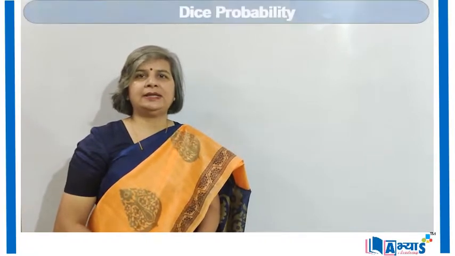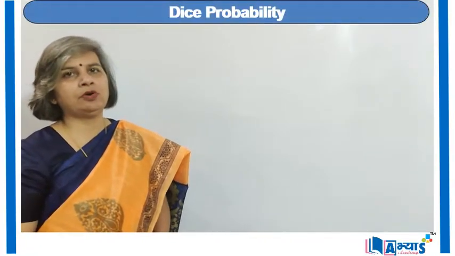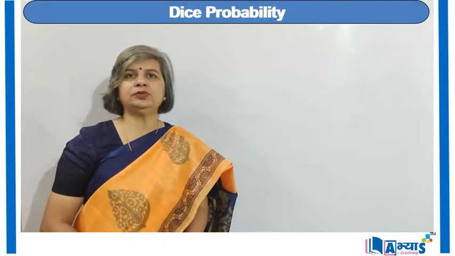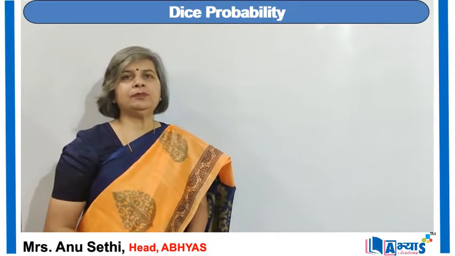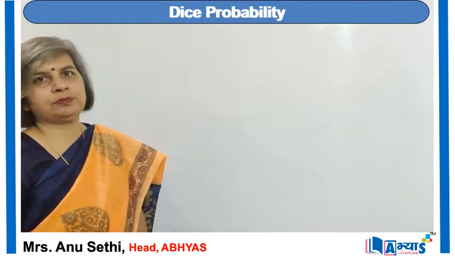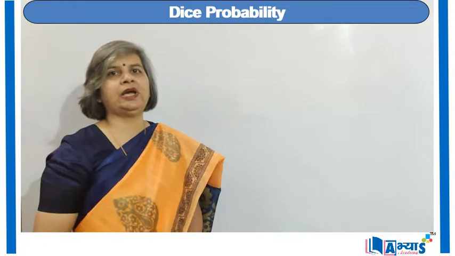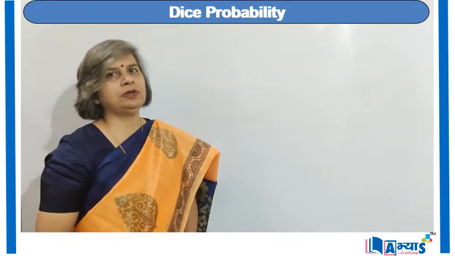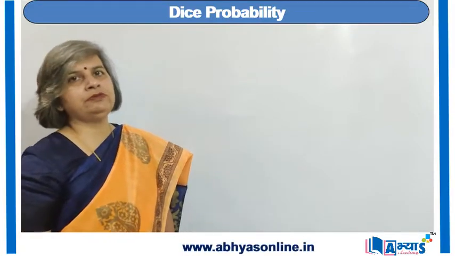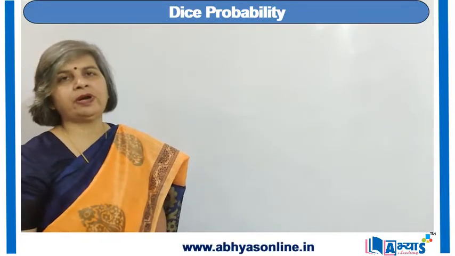Now let us discuss the concept of dice probability. A dice is a cube, or we can say an object with 6 square faces. It is generally used by children in board games. Basically a dice is a 6-faced object, and on each face we have a different symbol to identify the face. Generally a dice is numbered from 1 to 6.